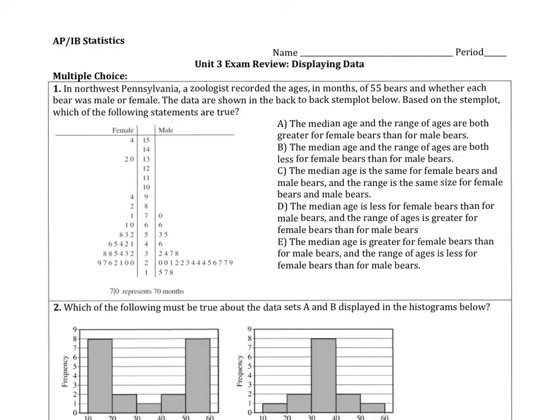So question number 1 says, in Northwest Pennsylvania, a zoologist recorded the ages in months of 55 bears and whether each bear was male or female. The data are shown in the back-to-back stem and leaf below. Based on the stem plot, which of the following statements are true? The median age and median range of ages are both greater for female bears than for male bears.